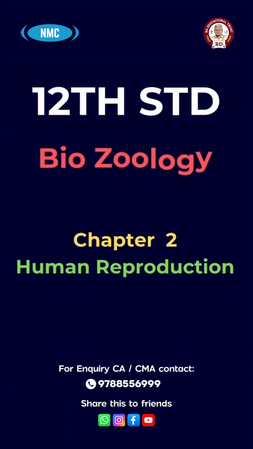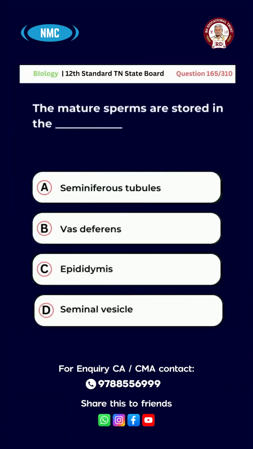Chapter 2, Human Reproduction. Question number 165. The mature sperms are stored in A, seminiferous tubules, B, vas deferens, C, epididymis, D, seminal vesicle. And the right answer is option C, epididymis.